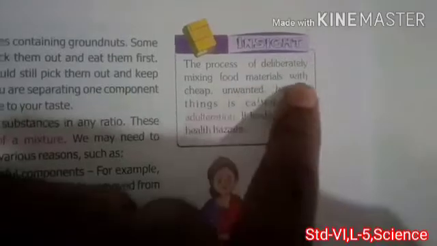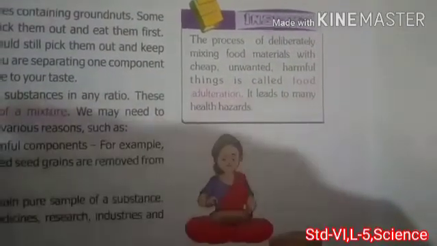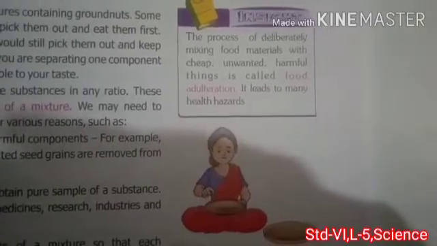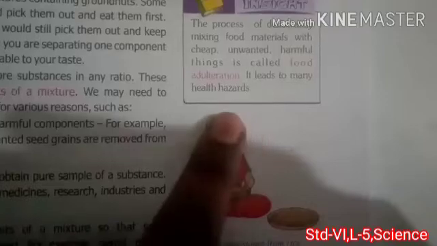Okay, so here is the process of deliberately mixing food materials with cheap, unwanted, harmful things is called food adulteration, right? It leads to many health hazards.